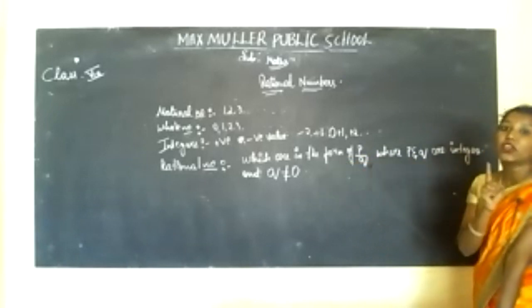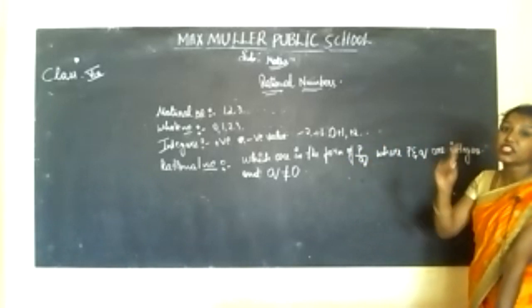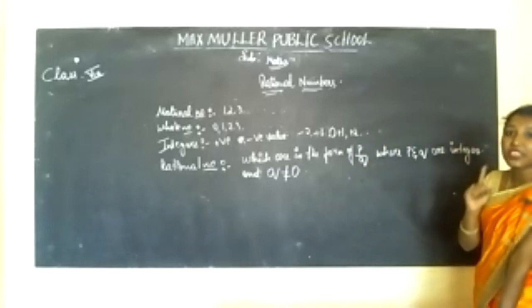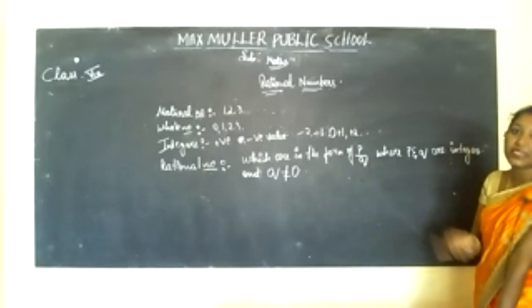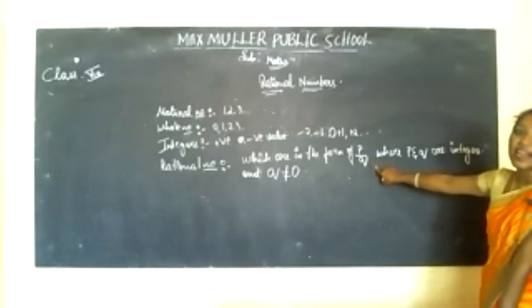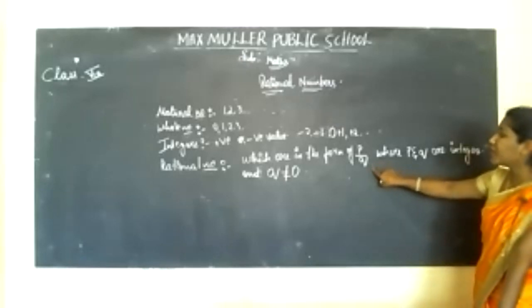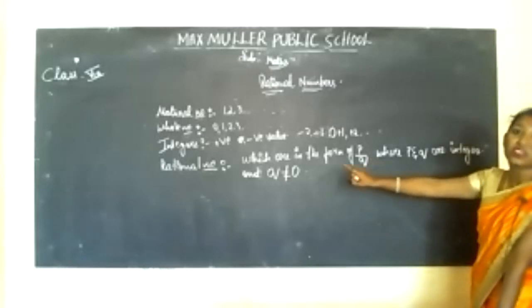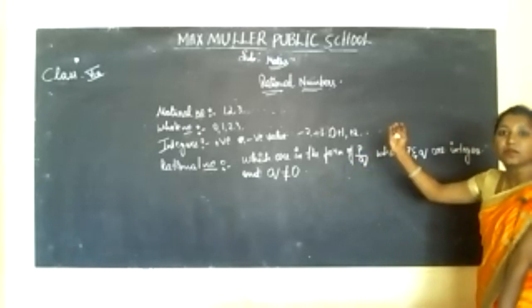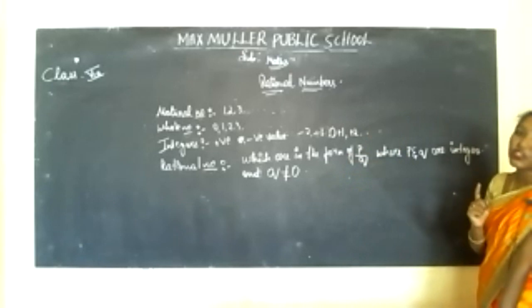And q is not equal to 0, that is the denominator, it should not be equal to 0. Understood? Then this is known as rational numbers. Understood, students? Q is not equal to 0. This is the definition of rational numbers.